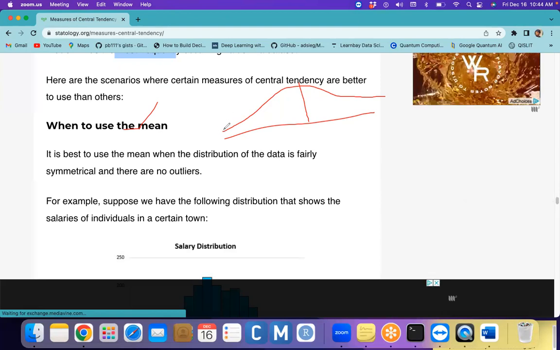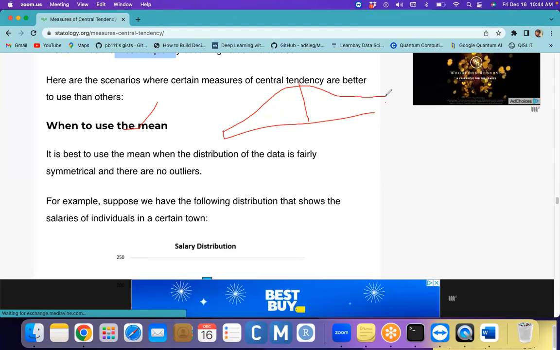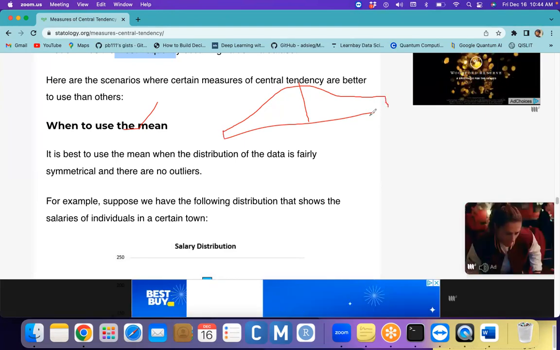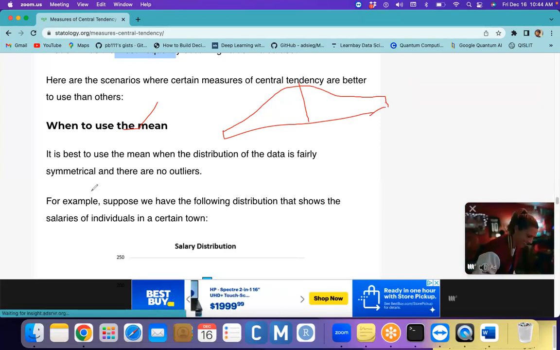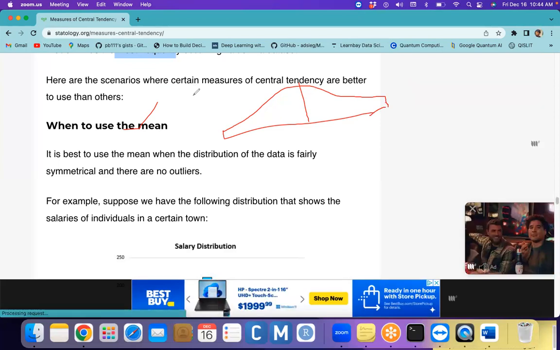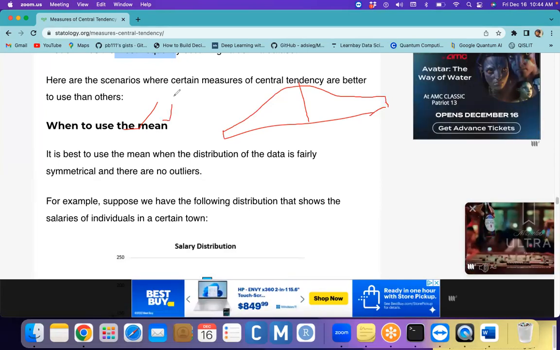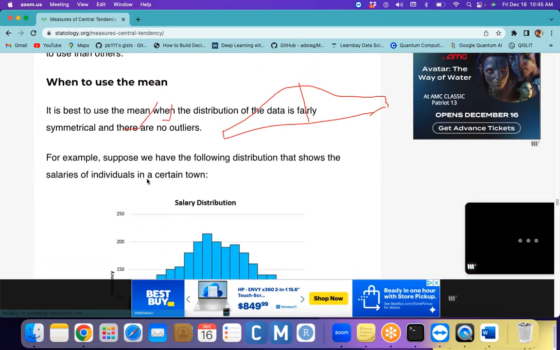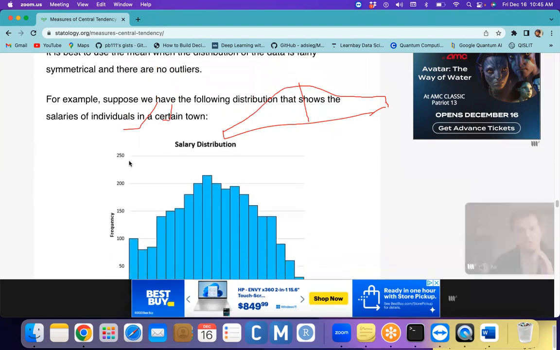For example, every data point falls within this particular distribution only. There are no outliers and the data is distributed equally. Then we call it a symmetrical distribution. When the data is symmetric with no outliers, the mean could be the better option. For example, we have the following distribution that shows the salaries of individuals in a town.